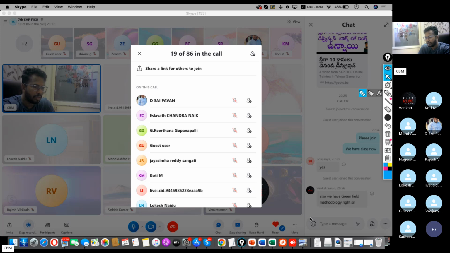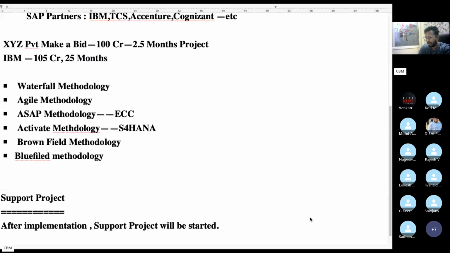At the initial stage, XYZ Private Limited makes a bid for doing implementation. So many companies participated to implement the SAP system for XYZ Private Limited. Support project means after implementation. For example, if IBM implemented, then the support project partner should be different. It may be TCS or any other company.